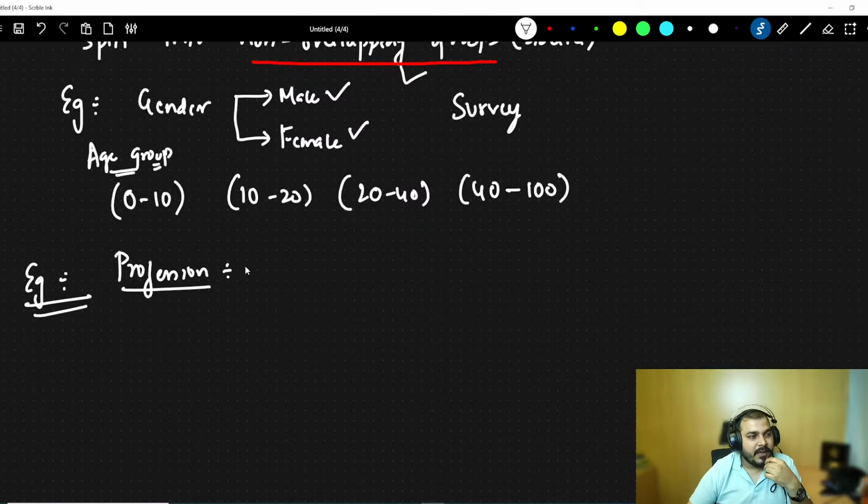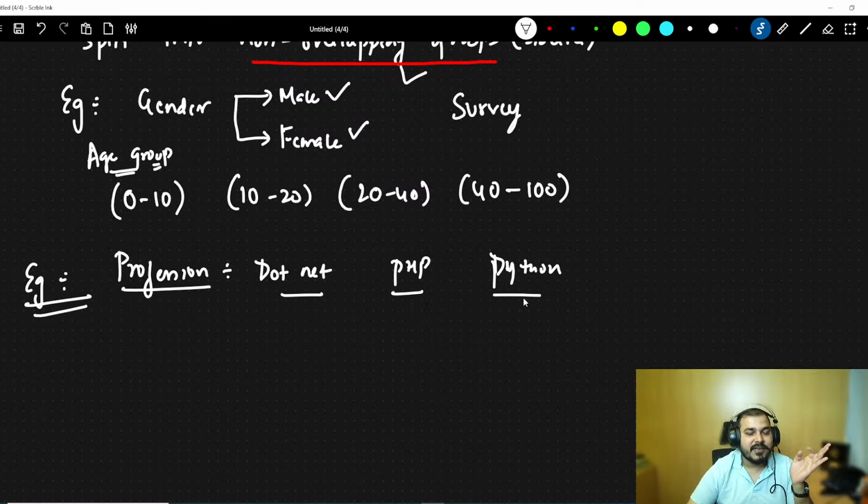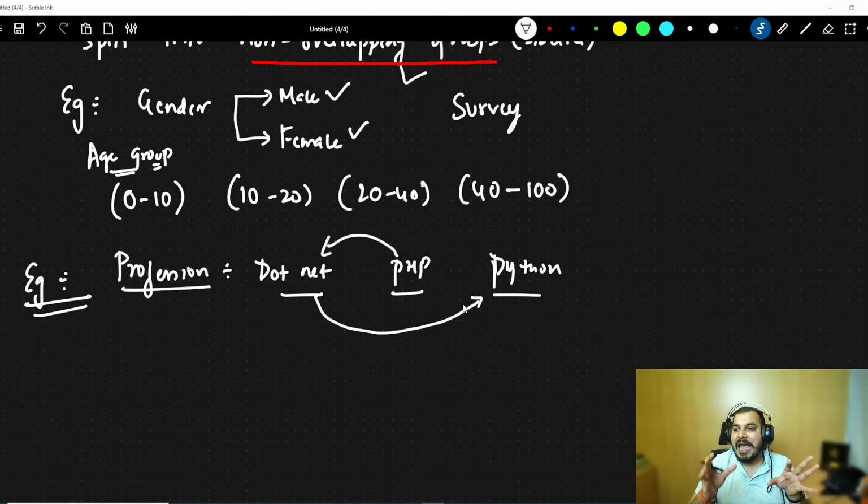See, a profession may be, let's say, different people who are working. Suppose a person is a .NET developer, a person is a PHP developer, a person is a data scientist, or is working specifically in Python. Over here, definitely you can say that they have different stratified layers, right? But there may be some scenarios where it may overlap. A PHP person may know .NET, a .NET person may know Python. So both scenarios will be there.